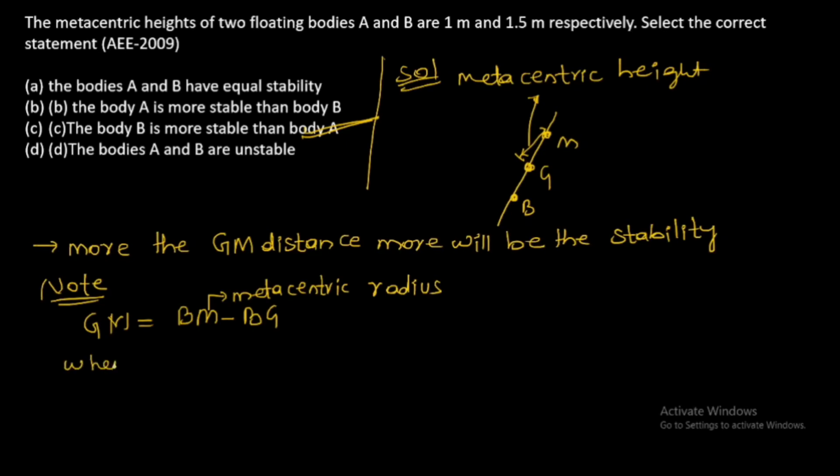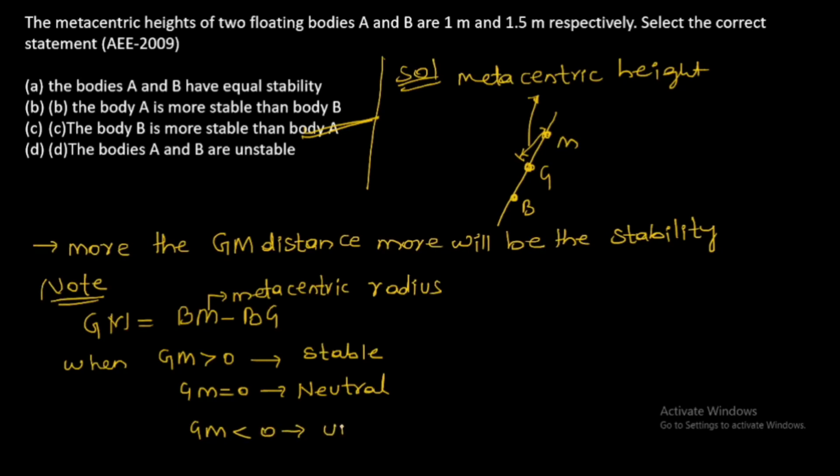When GM is greater than 0, it is a stable condition. When GM is equal to 0, it is the neutral condition. And GM less than 0 is an unstable condition.